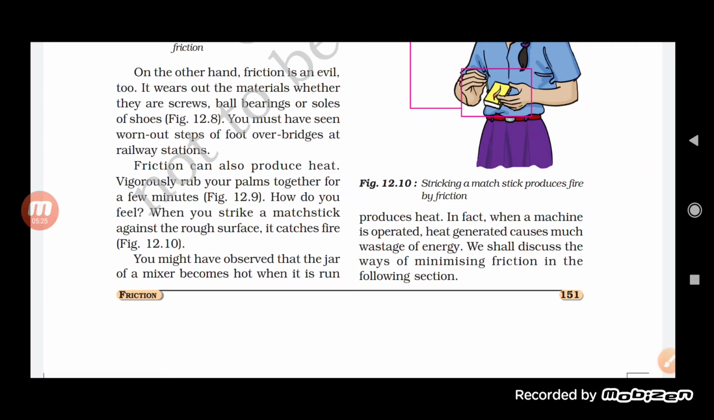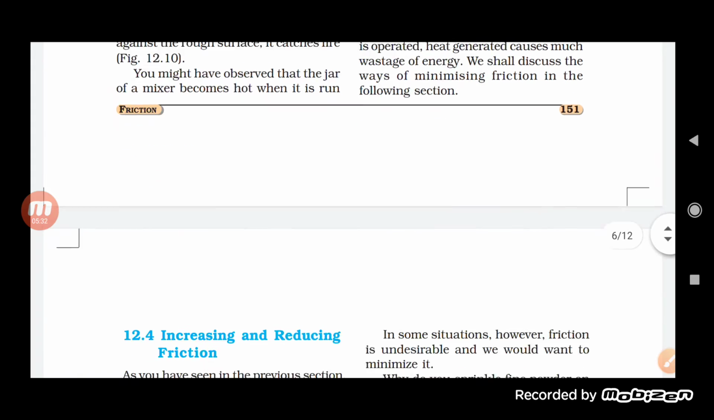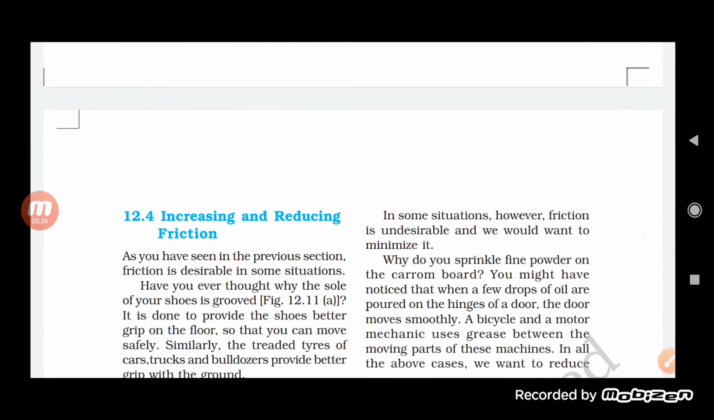So what are the things by which we can minimize the effect of friction? So let us find out. Increasing and reducing friction: how we can increase it or how we can reduce friction. As you have seen even in the previous section, in some situations, why the sole of your shoe is grooved. The sole of the shoes is grooved because of friction only.